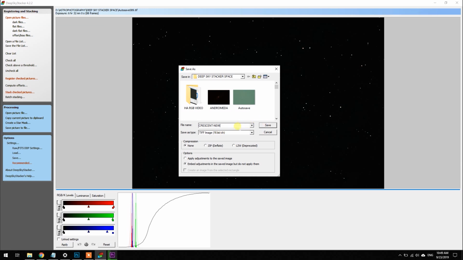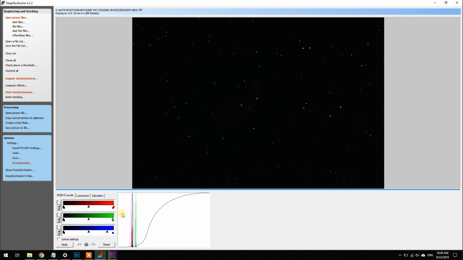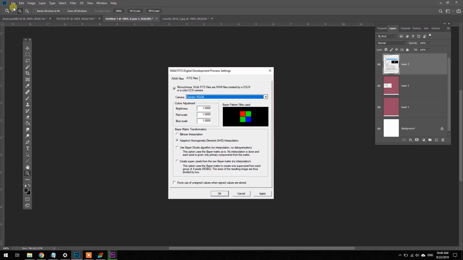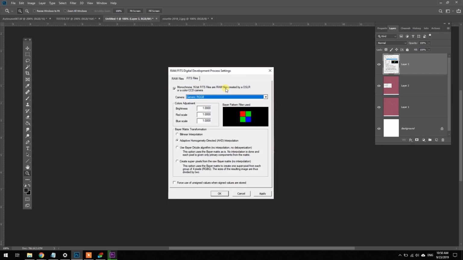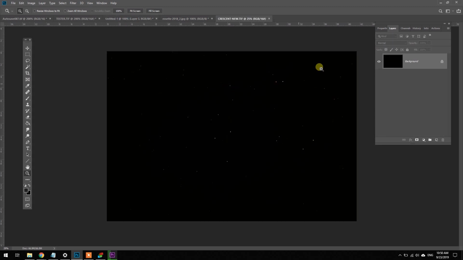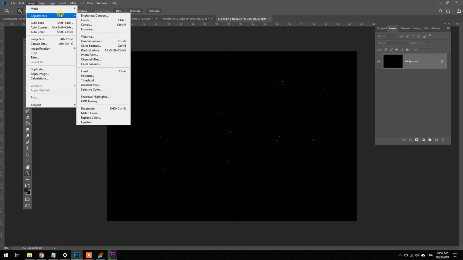The autosave output file that it creates on its own needs to be converted to a 16-bit per channel file anyway. So this is what we want. It's going to be a TIFF file, and we can say save, and then I'll go into Photoshop and open up that file. Okay, so here it is, Crescent New, and it looks almost completely black, which is totally normal. And at this point, you might be freaking out, saying like, "Oh no, something's gone horribly wrong with DeepSkyStacker. It does not work." But that is not true.